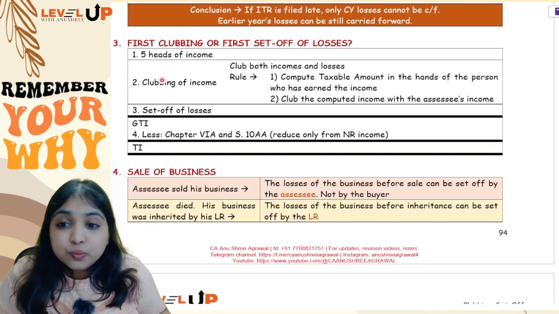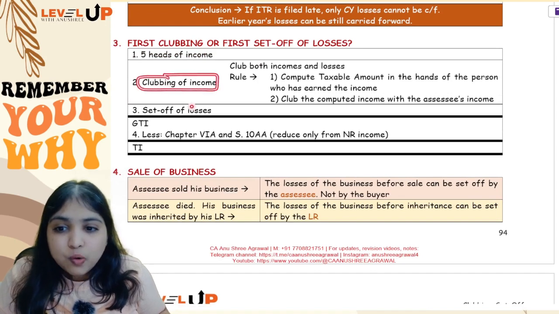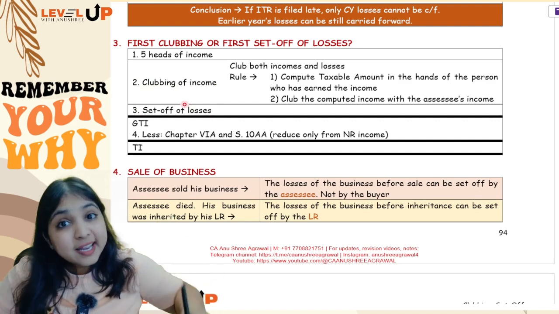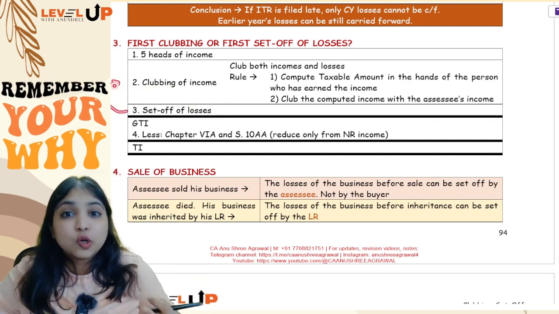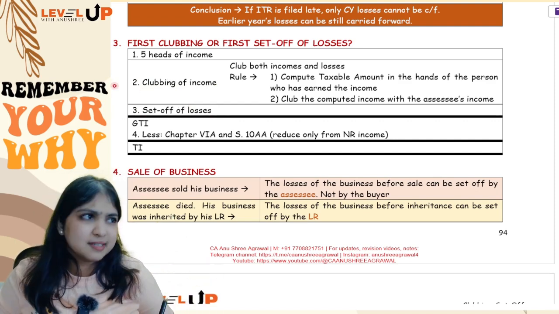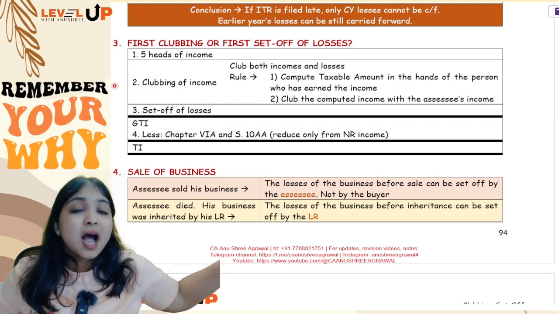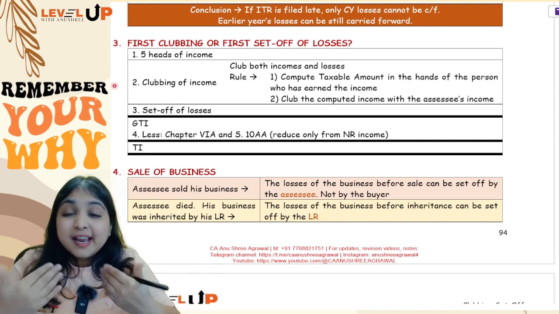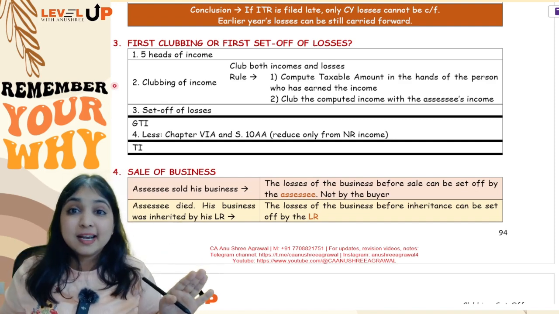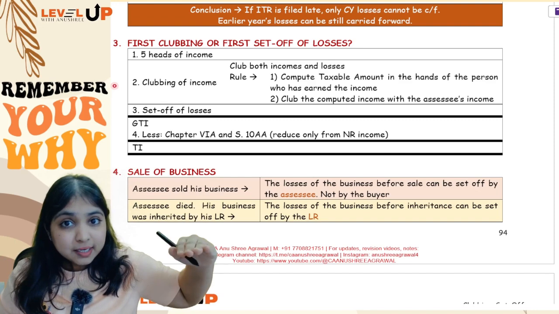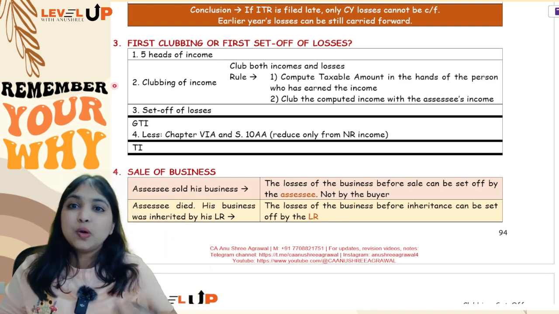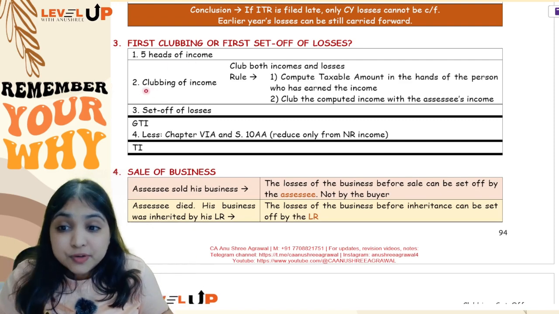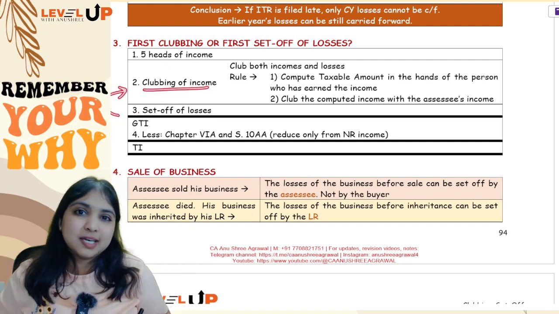Always remember, you will do clubbing of income first and only then set off of losses. Once income is clubbed, against that clubbed income, you can set off your losses. Like for example, let us say a minor child earned some income. I clubbed that minor child's income with my income. Now against that income, can I adjust my losses? Yes, I can adjust. After clubbing the income, you will treat the income as if it is my own income, and against that you will let me adjust my losses. So always first clubbing of income, only then setting off of losses.